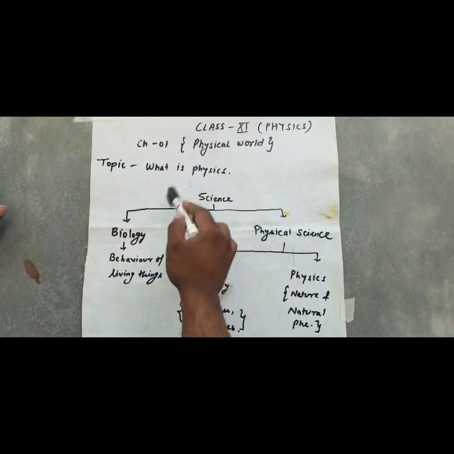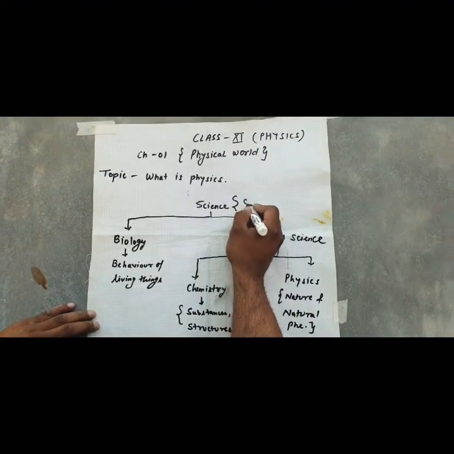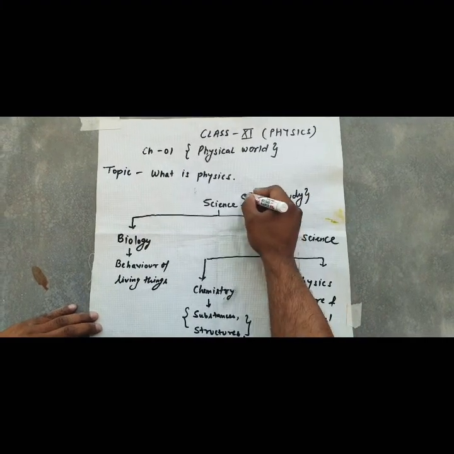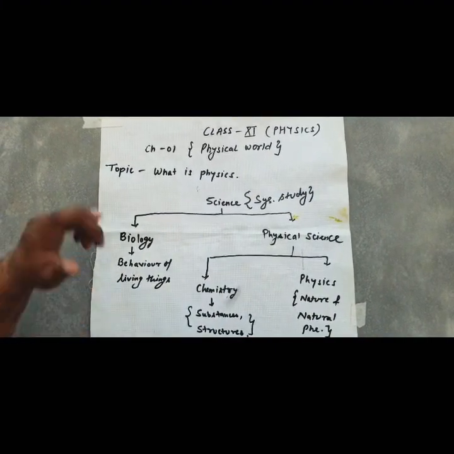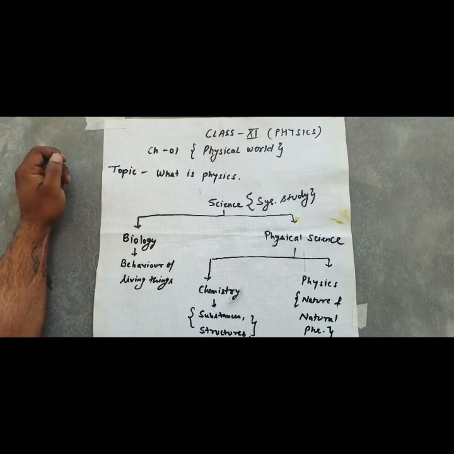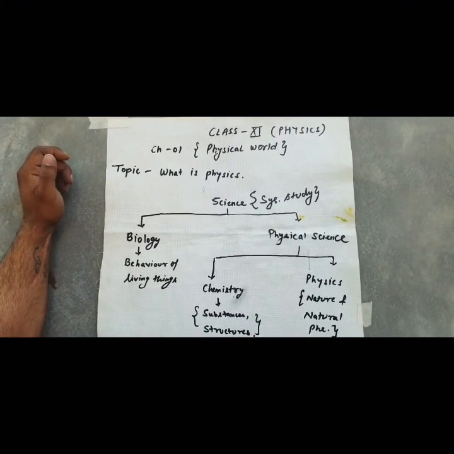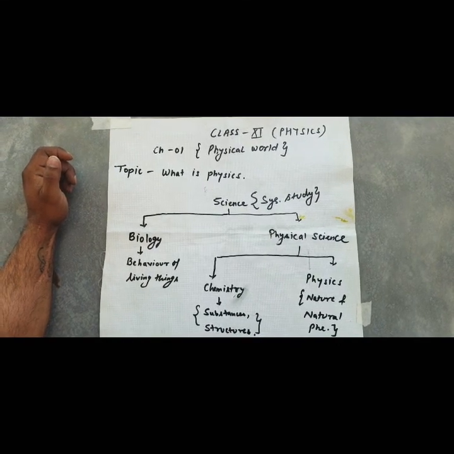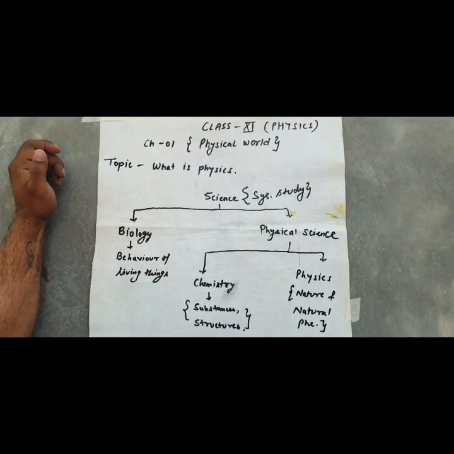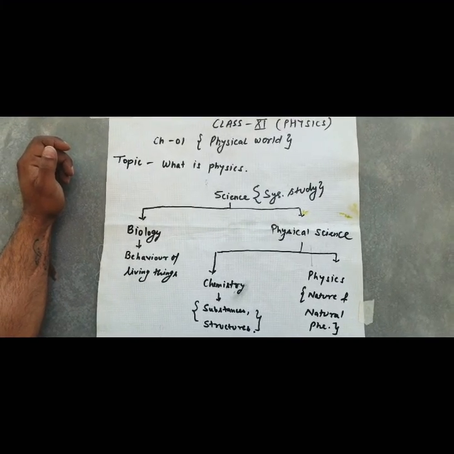So first of all, we should understand what is science. The word science means systematic study. Now, what is the meaning of systematic study? If we take an example, in a room there are different types of objects, some of physics, some of chemistry, and some of biology. An example of physics is a meter scale or weighing machine; chemistry has some gases, H2SO4, or some chemicals; and biology has some organisms, animals, or snakes.